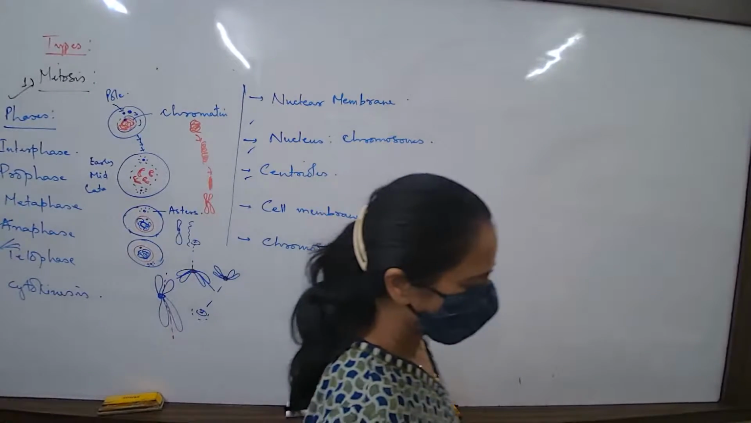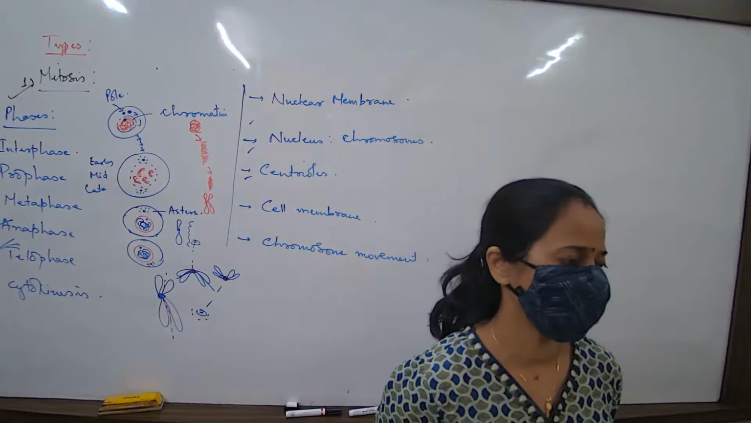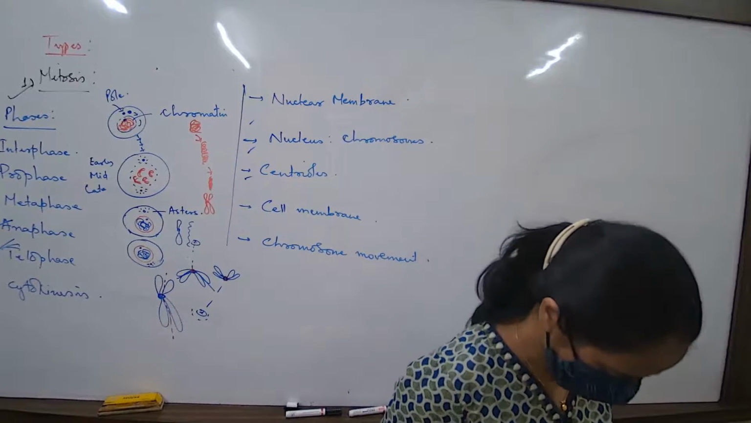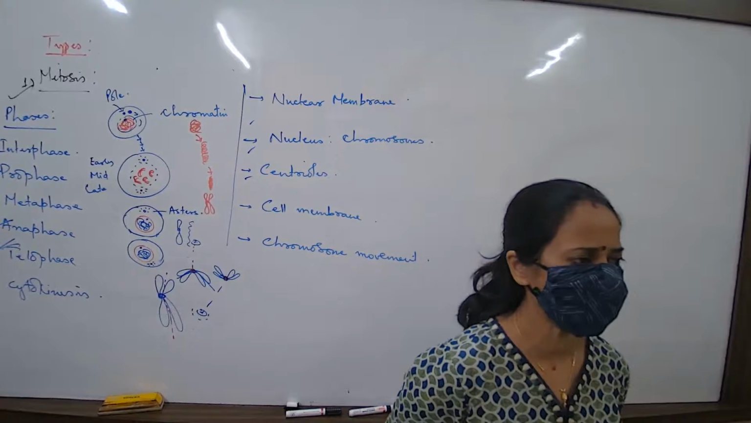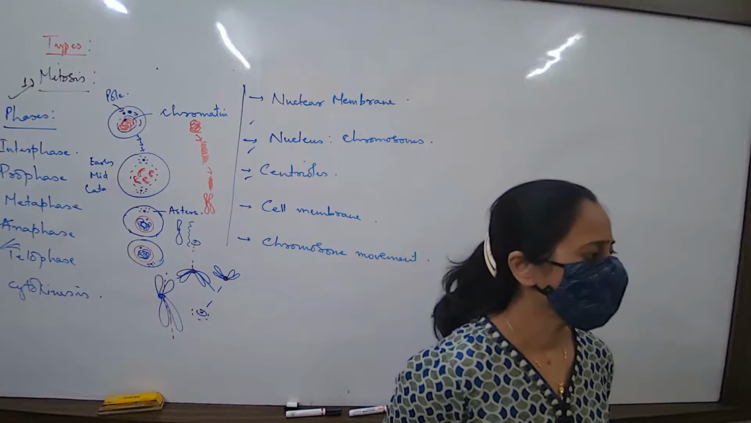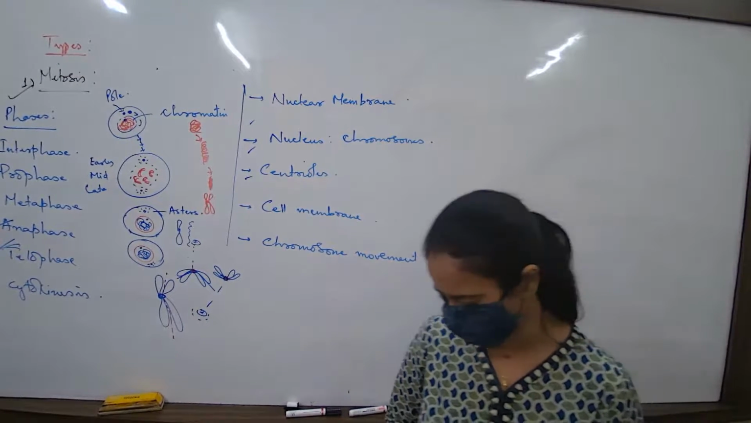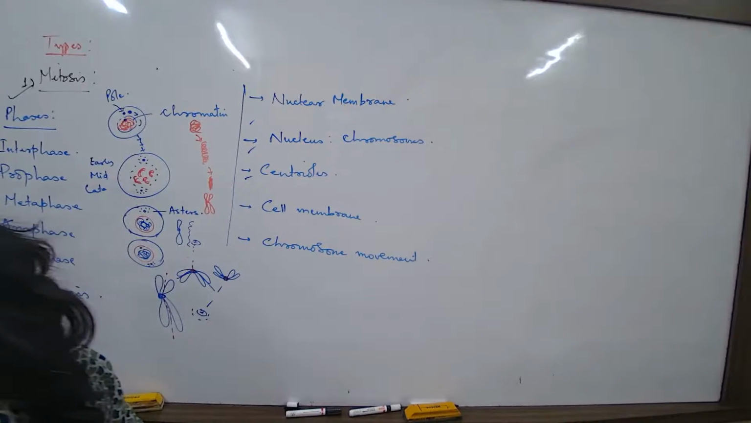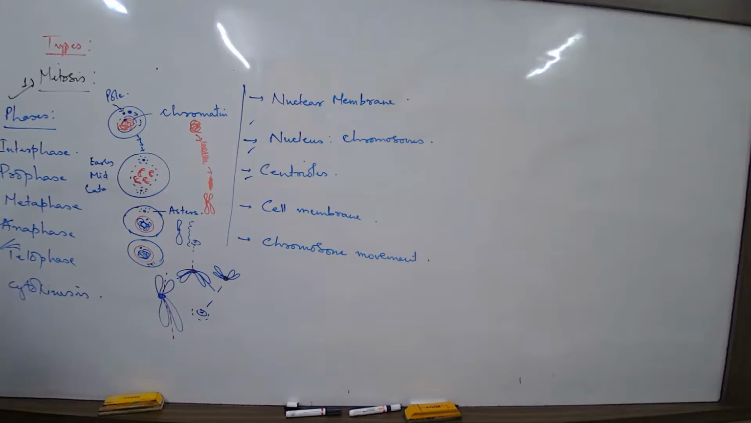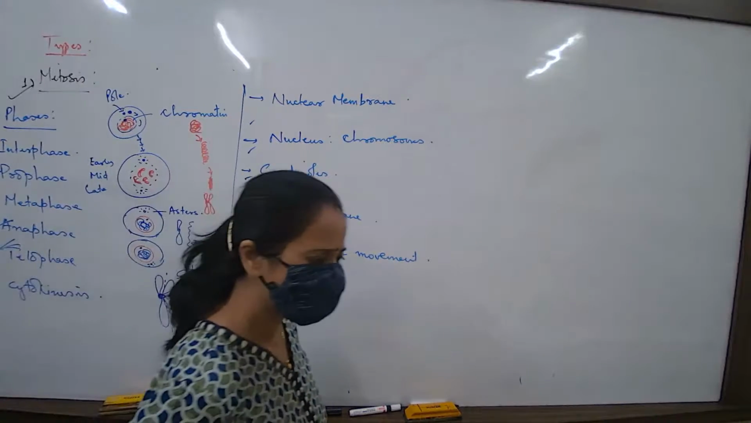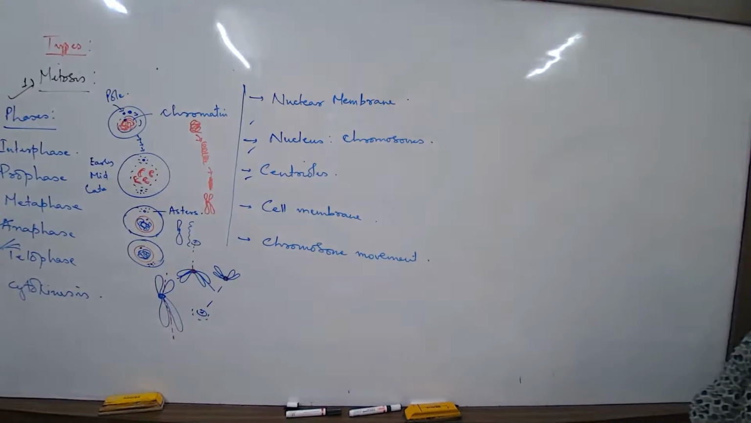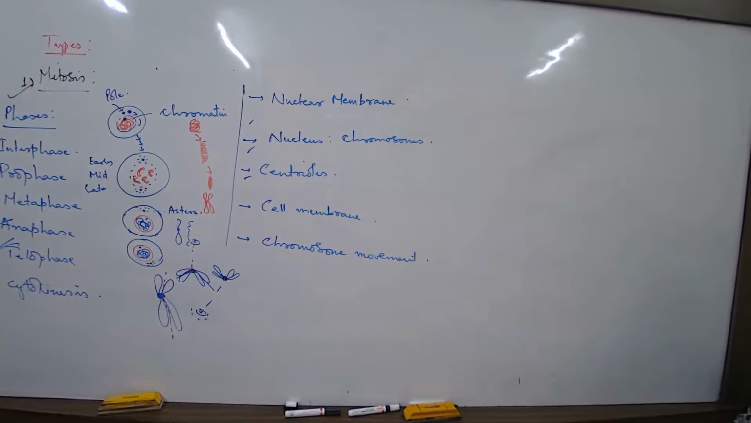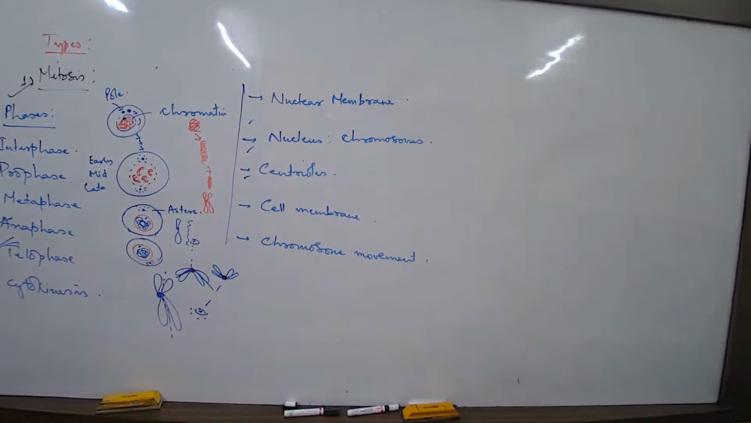The question: draw the metaphase stage of mitosis in an animal cell with 4 chromosomes. Now, we will draw the diagram very neatly with all the parts labeled. But 4 chromosomes, what do you understand?